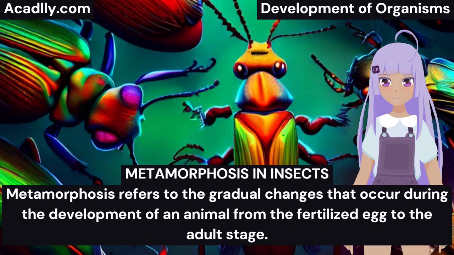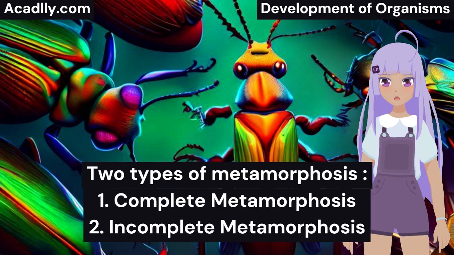Metamorphosis in insects. Metamorphosis refers to the gradual changes that occur during the development of an animal from the fertilized egg to the adult stage. There are two types of metamorphosis observed in insects.